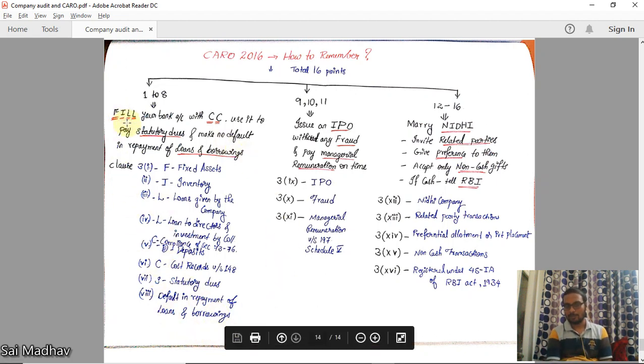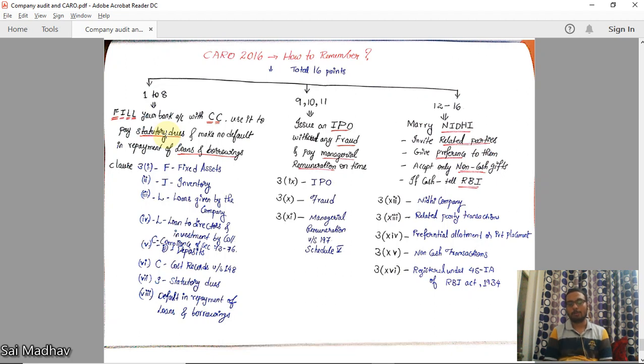Once again, fill your bank account with CC, use it to pay statutory dues, and make no default in repayment of loans and borrowings. Next, 9, 10, 11. Now, you issue an IPO without any fraud and pay managerial remuneration on time. Very simple. Issue IPO without any fraud, pay managerial remuneration on time.